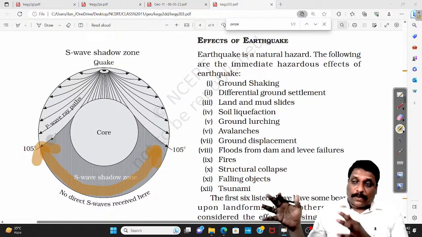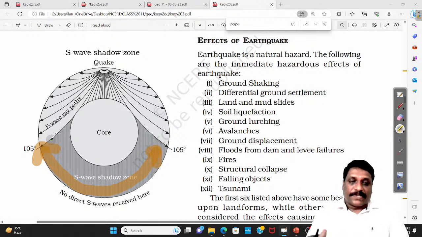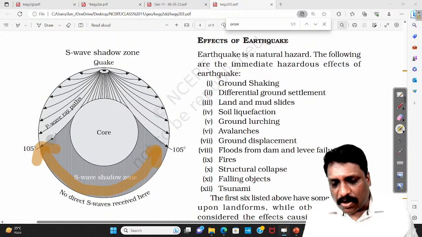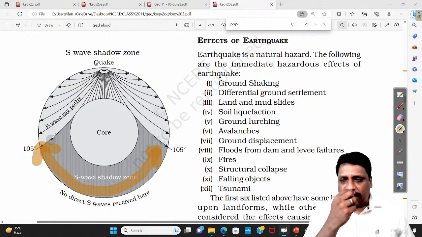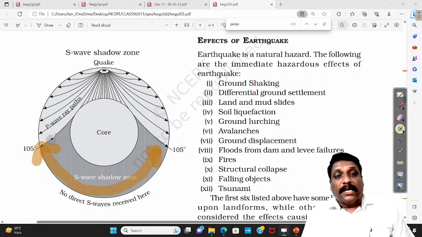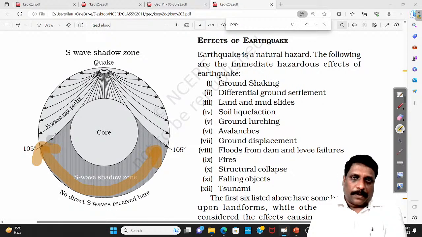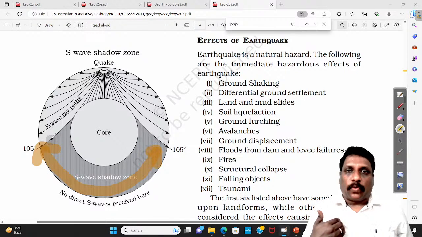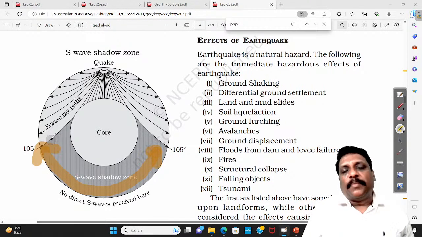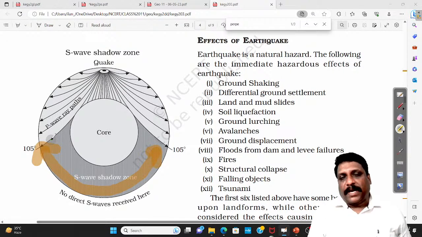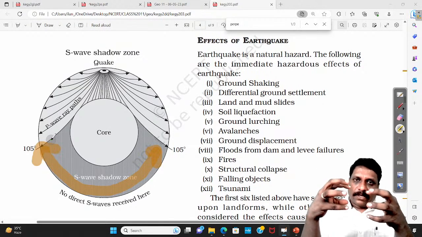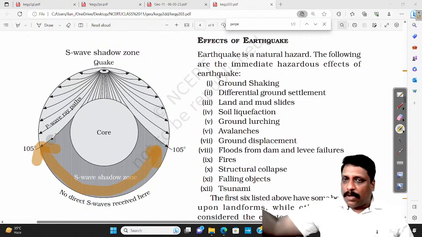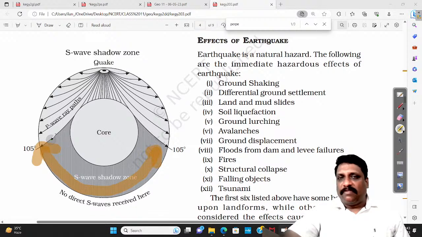Now here comes the question: how exactly does the shadow zone help us in understanding the internal structure of the Earth? It is very simple. The presence of the S-wave shadow zone strongly suggests there is a large layer in Earth's interior which is made up of liquid, because I know S waves do not pass through liquid medium. For example, if I take any solid object which is opaque and place it in the path of light, wherever the light is falling, on the wall, a shadow will fall.